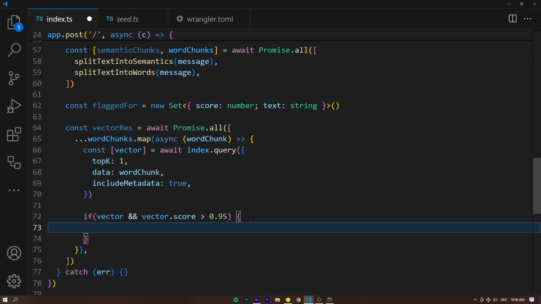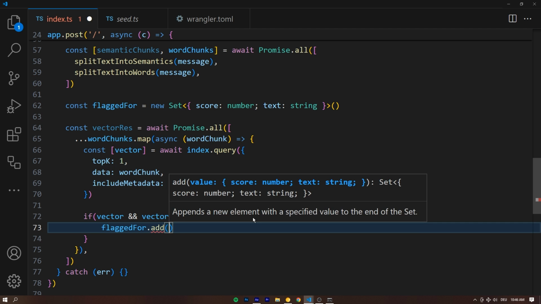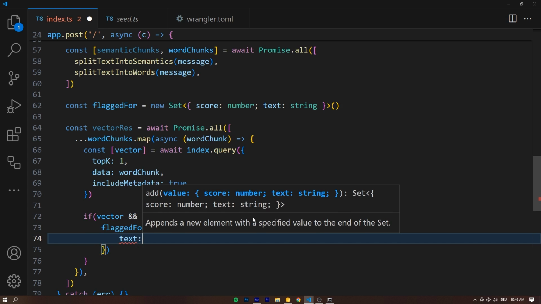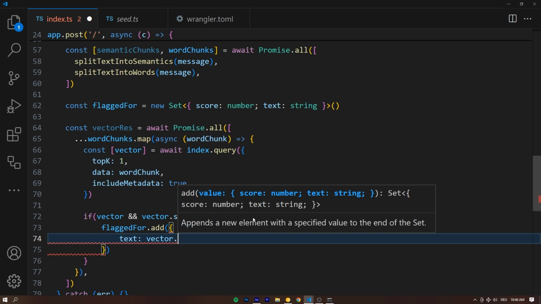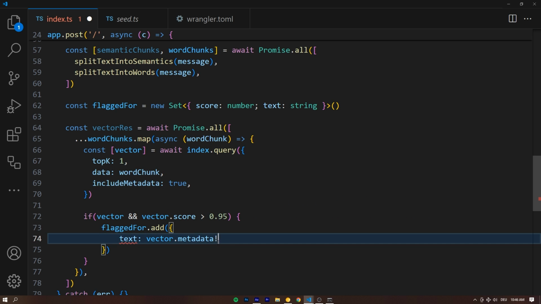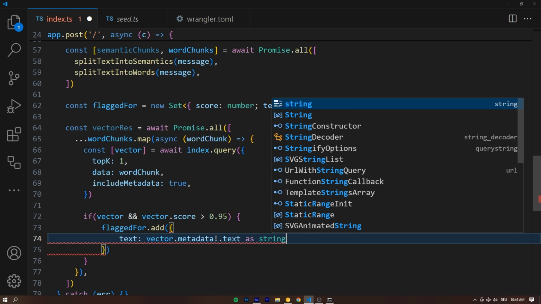And if it matches, then that means that is a swear word, and we're going to say flaggedFor.add. And in here, this is going to take an object with the text, and this is going to be the vector.metadata, which we know exists because we said includeMetadata true. So we can put an exclamation point to tell TypeScript, yes, we are sure, dot text, and we can cast it as a string.